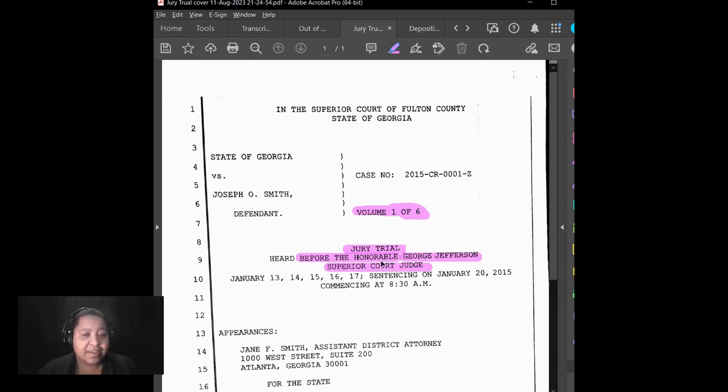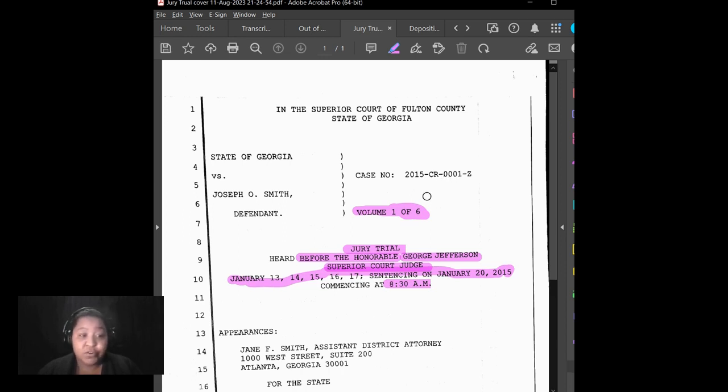But that's the title for this particular judge. Now, also make sure that you list when and what time the proceeding is. So in this case, this is showing all of the dates this trial took place, along with when the sentencing was, and it's also telling us the start time.